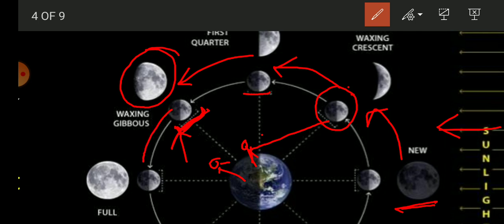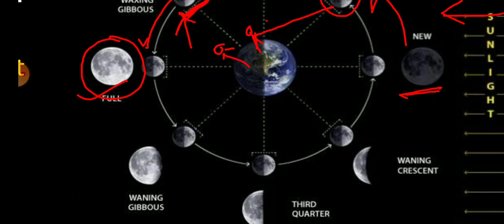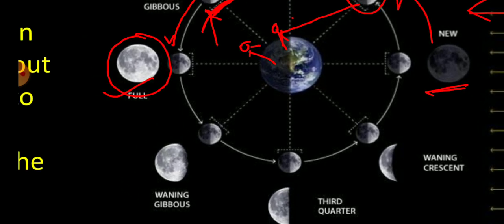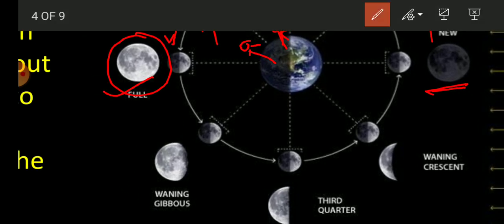And after 15 days, or 14 days, a fortnight, from the new moon day, we can see the full face of the moon in the night sky. This is called full moon. Next, from full moon to waning gibbous, where again most of the bright portion can be seen and less portion is dark.